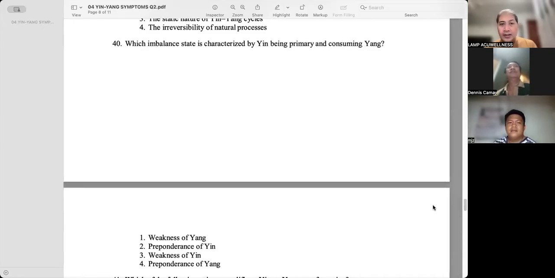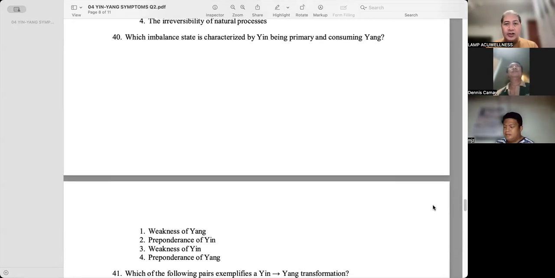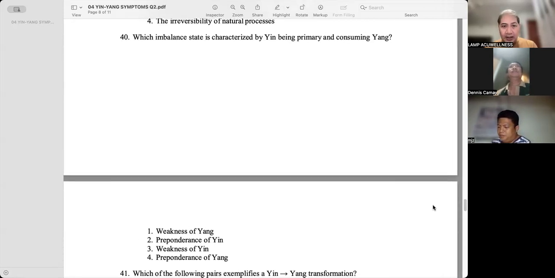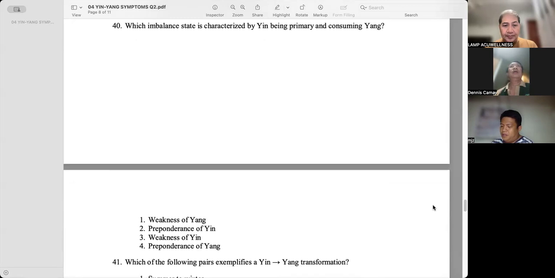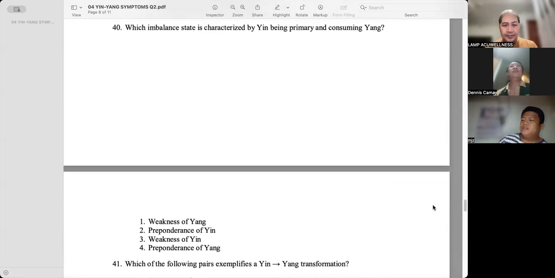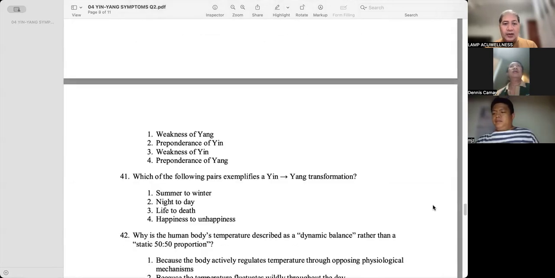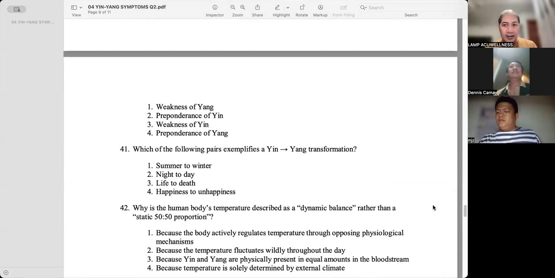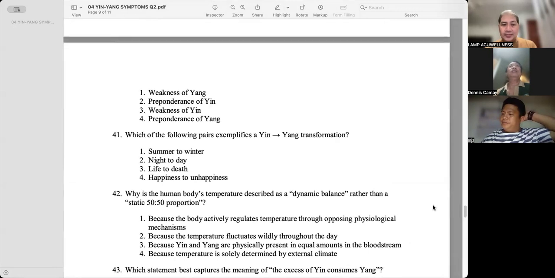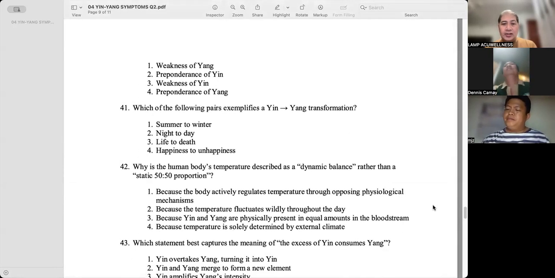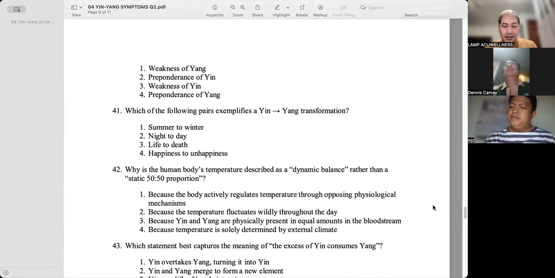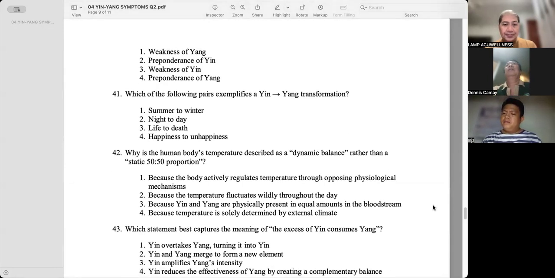Okay, number 40. Which imbalanced state is characterized by yin being primary and consuming yang? Predominance of yin. Yes. Which of the following pairs exemplifies a yin-yang transformation? Summer to winter. Why is the human body's temperature described as a dynamic balance rather than a static 50-50 proportion?